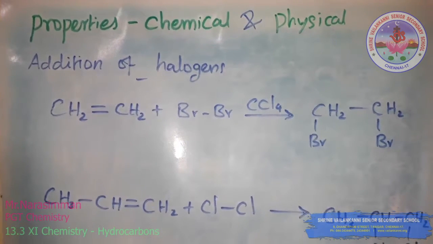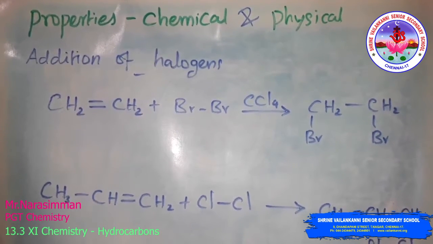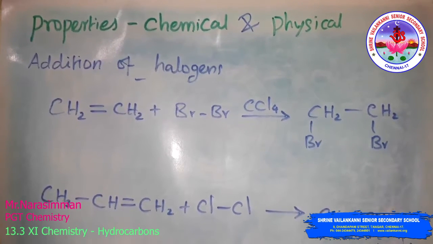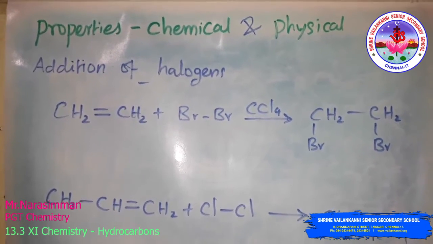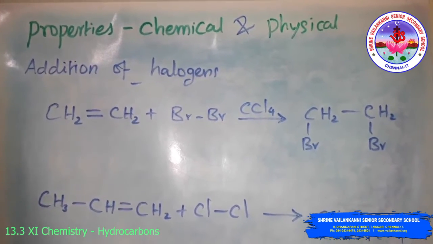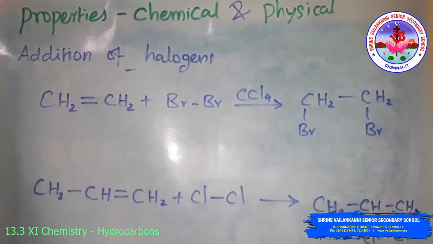Physical and chemical properties of the alkenes. See here the physical properties. The first three members of the carbon series that contain the alkene are in gaseous form. Then the next 14 members are liquid. Then after that, the higher ones are solid.